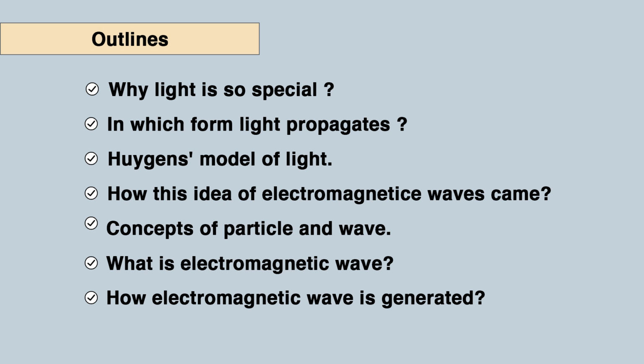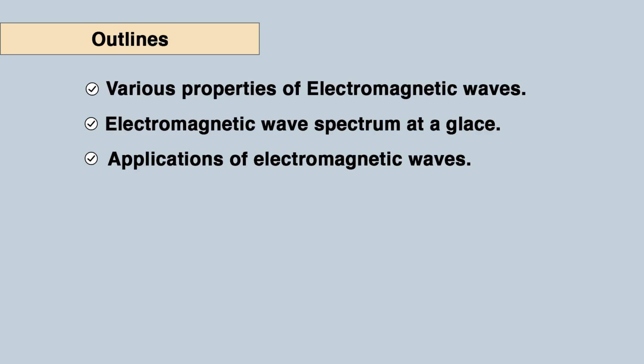And the question, obviously, is how an electromagnetic wave is generated. This is a big question. And then we will list out and discuss the various properties of electromagnetic waves. We have a broad spectrum of these electromagnetic waves, so we will discuss this spectrum at a glance, in short, and then learn about the different applications of electromagnetic waves in its spectrum.